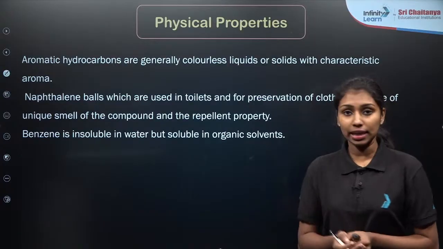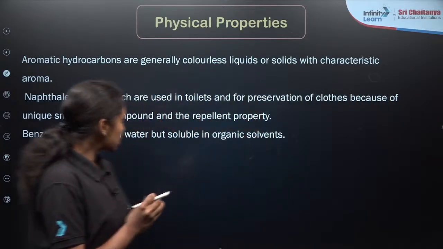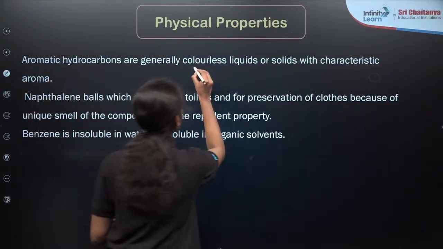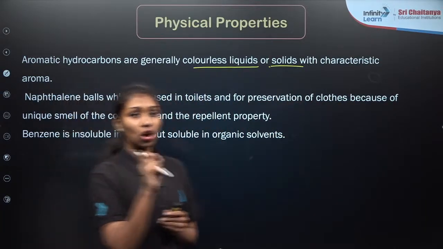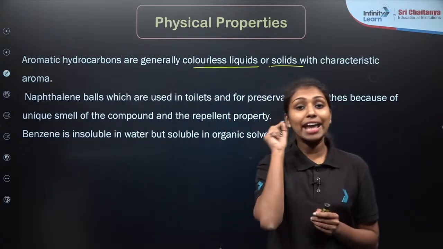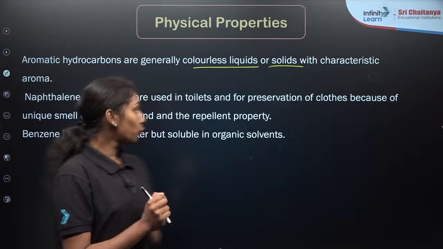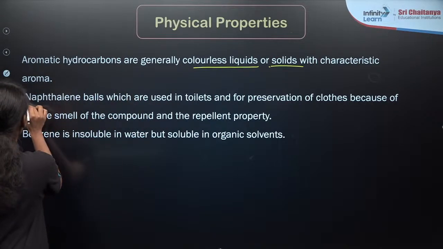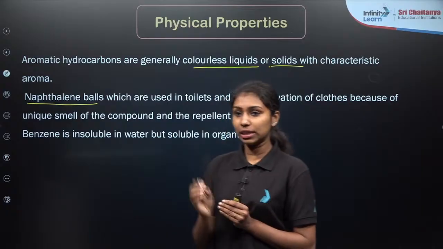As you can see over here, all the aromatic hydrocarbons are generally colorless liquids, right? They are colorless liquids or solids having a characteristic smell, because of which they are known as aromatic compounds. Aroma means they have a pleasant smell or pleasant odor, right? So for example, naphthalene balls, I hope everyone is familiar with mothballs or naphthalene balls, right?